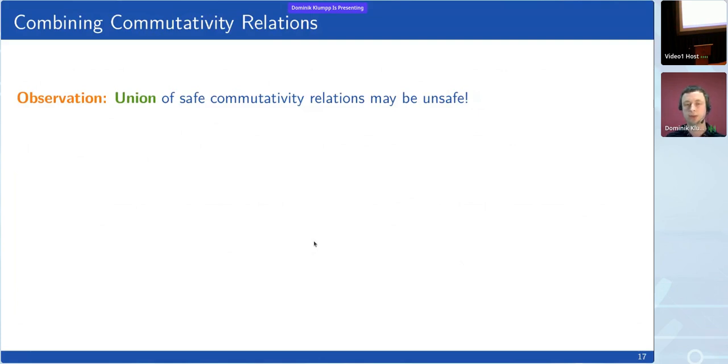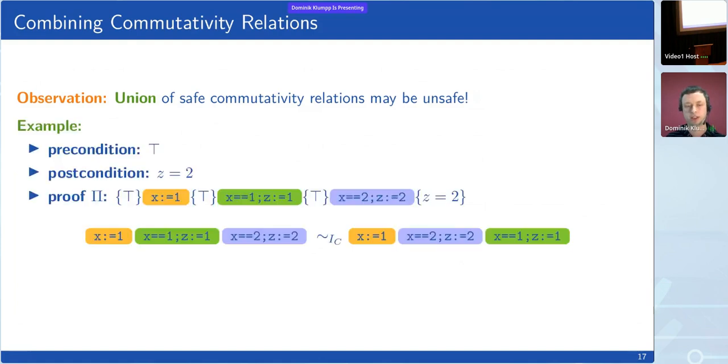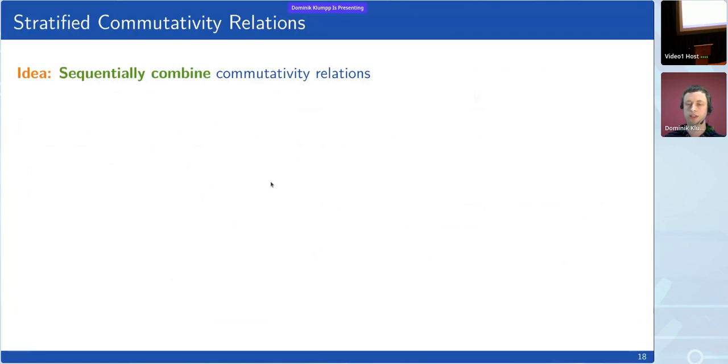Before we get to that, well, the first idea you might have is, well, if you want to combine two relations, why not take the union? However, it turns out that even if both commutativity relations individually are safe, the union is often unsafe. I'm not going to go through the example here for time reasons, but you can find it in the paper. And the key takeaway from this for us was that it really matters in which order you apply the commutativity relations. If you take the union, you can swap some statements up to concrete commutativity, then swap some statements up to abstract, and then go back to concrete and back and forth. And this is really where the unsoundness stems from.